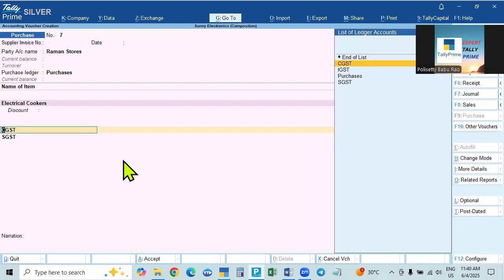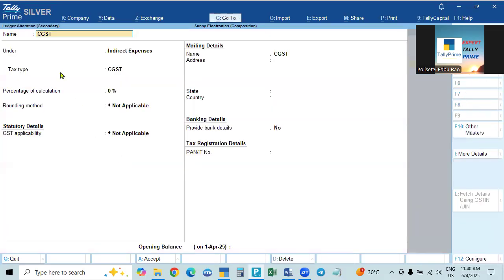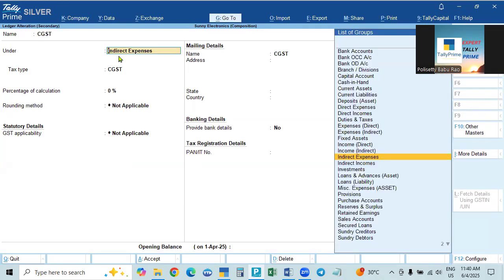Duties and taxes means collecting, paying to the government, and adjusting the tax paid on purchases. In such a case, GST is called duties and taxes. But here we are not getting it back, so these are to be created as indirect expenses. We are paying to them, but not getting back, which means it is an expense to us. That is why it is added to the purchases. Purchase is an expense, so we add it to the purchases, and we can take it as indirect expense.